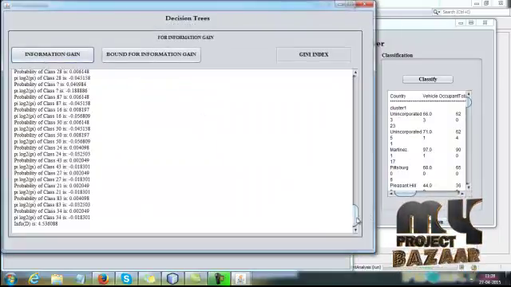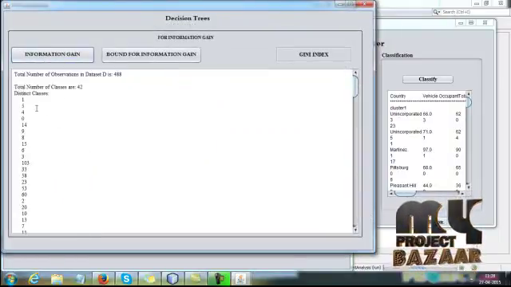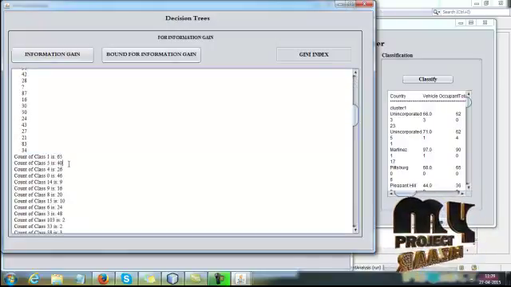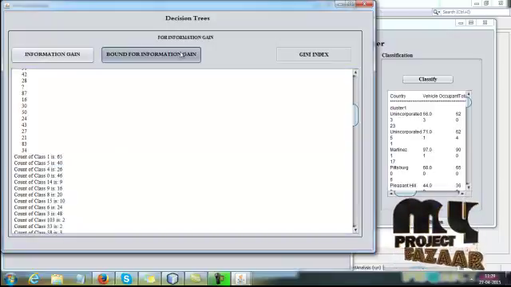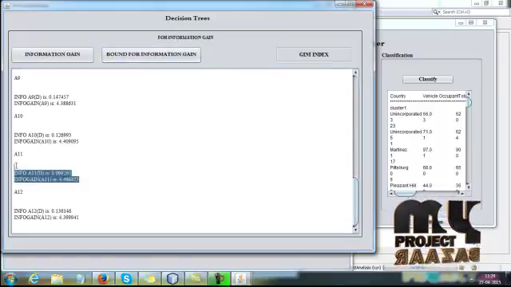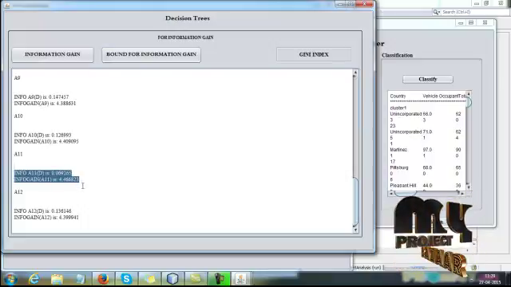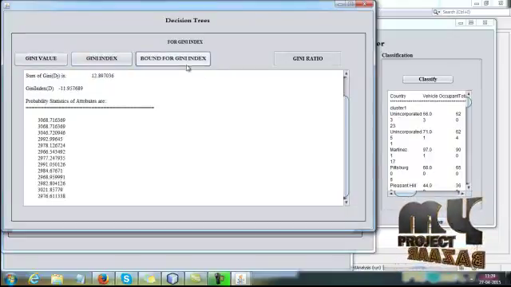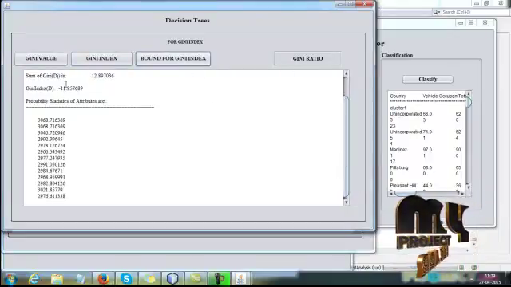Here we are calculating the information gain for every attribute, and the total number of classes. Then for every type of class, here we are calculating information gain. The information gain values have been calculated for every attribute. Then after that you have to calculate the Gini index value for every attribute. Then the Gini index, then the gain ratio.